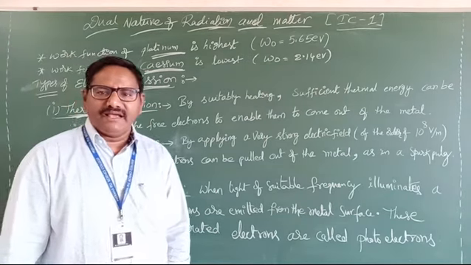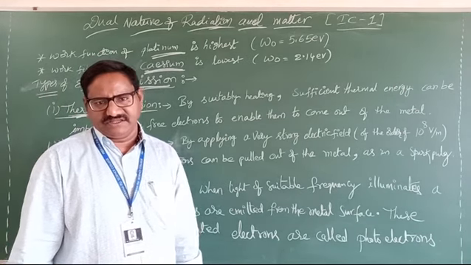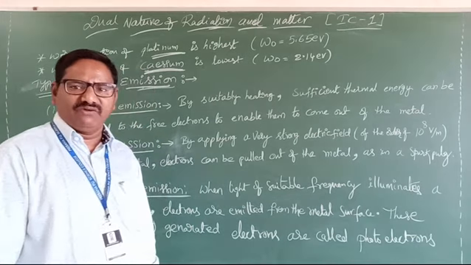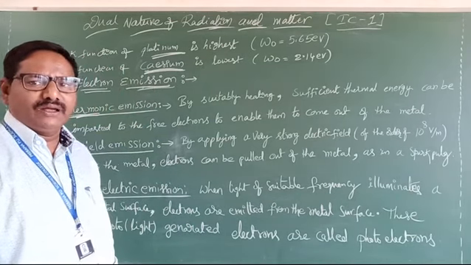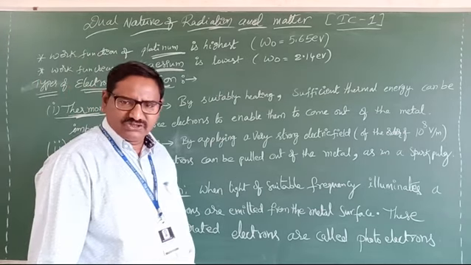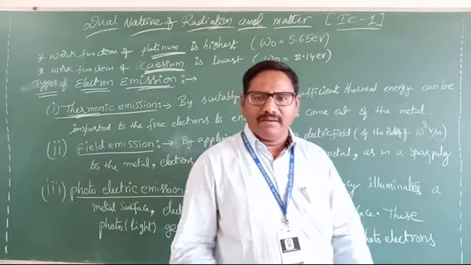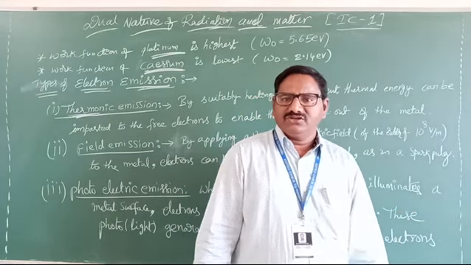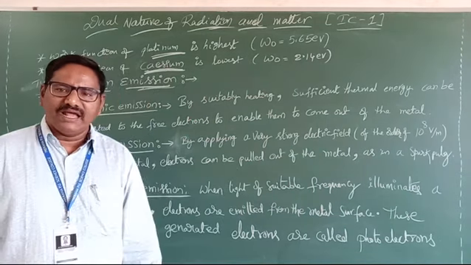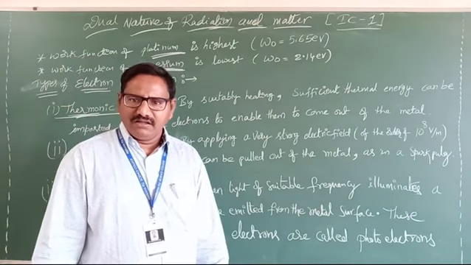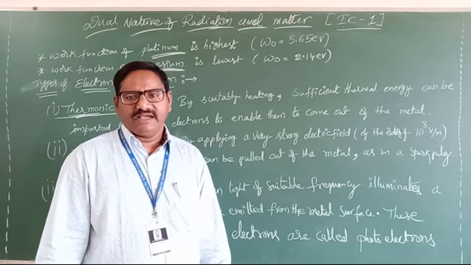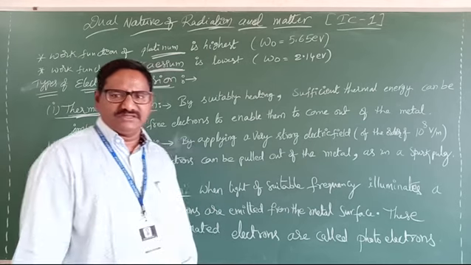If you supply suitable heat to the metal surface, heat is nothing but a form of energy, so that energy is received by the metal surface. Then the electrons get excited and they can come out from the metal surface.